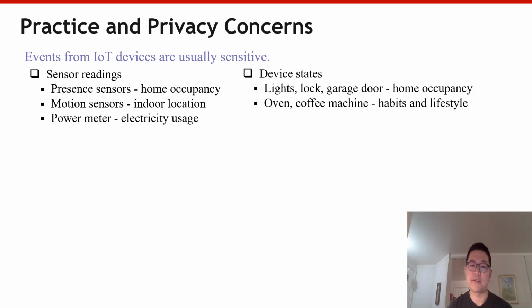to the IoT devices. IoT events are quite sensitive, and if leaked, could be exploited to infer the homeowner's private information. For example, events from a presence sensor tell if the user arrives or leaves the home. Data from a motion sensor indicates if the user is active at a specific location in the home, and the states of appliances can be used to learn the occupancy habits or activity patterns.